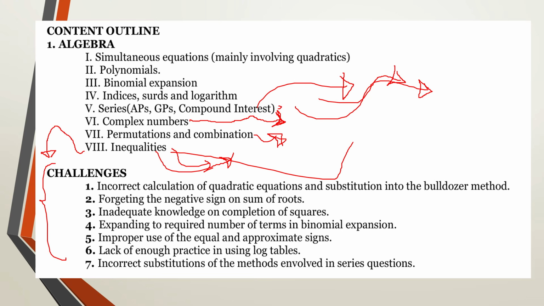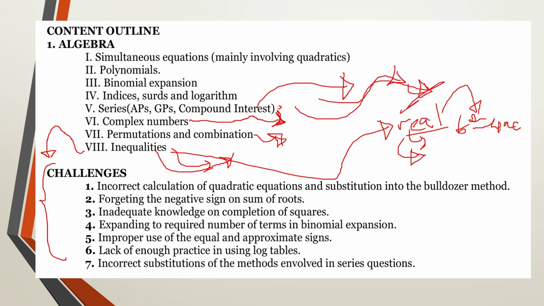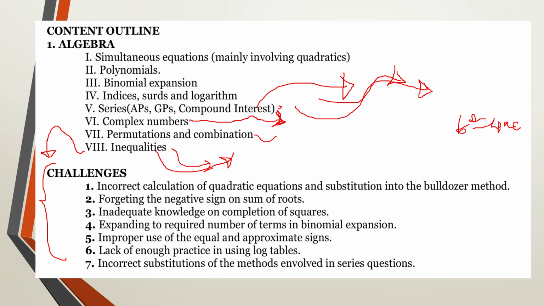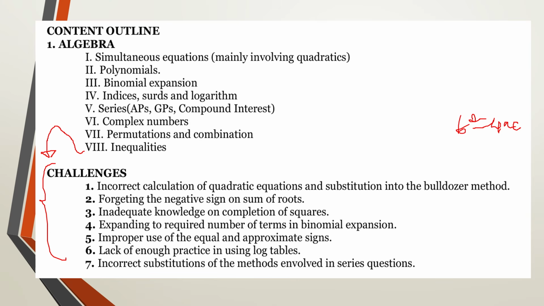Now under this, you must focus on the area of real roots. Understand how to use the discriminant, and by the discriminant I mean the square root part of the bulldozer method, b squared minus 4ac. Understand how to use the discriminant in determining real roots, unreal roots, and two equal or repeated roots. You need to be good at that, because it's very examinable. If we are setting curve sketching, that will come, and if we are setting inequalities in section B, you will not miss it.